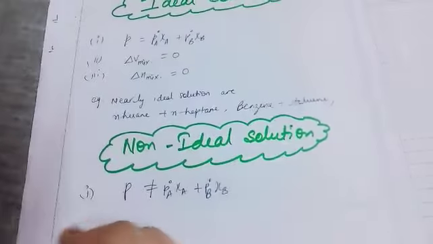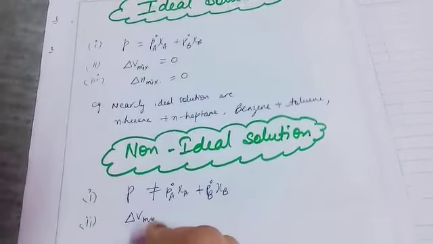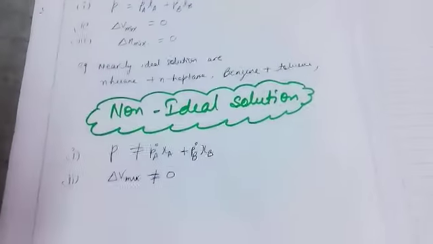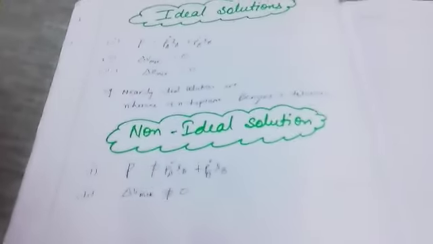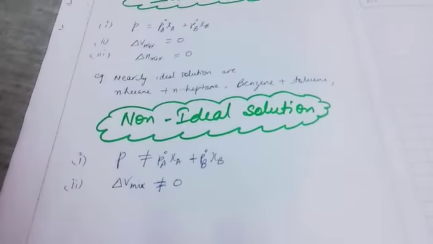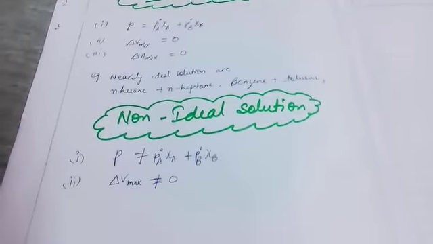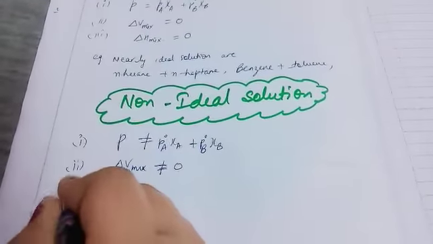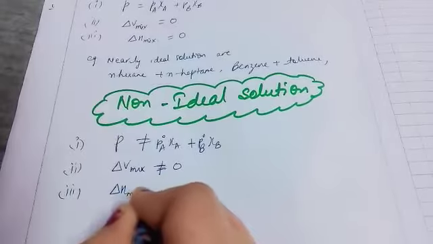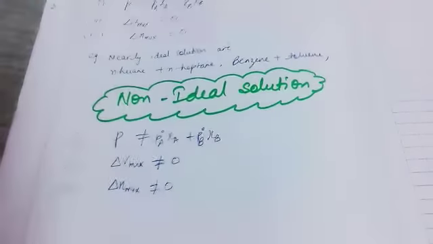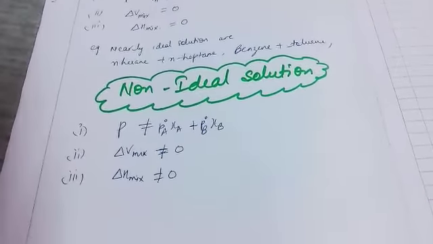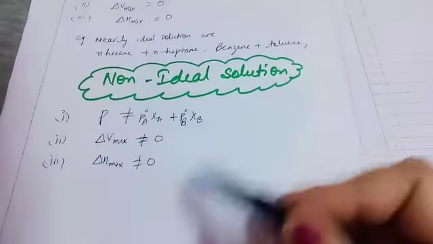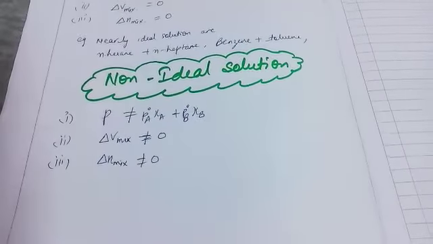The second thing is that delta V mixing is equal to 0 in an ideal solution, but in a non-ideal solution it is not equal to 0. If delta V is not equal to 0, the value is either positive or negative. Next, delta H mixing is also not equal to 0. So these are non-ideal solutions, those which do not obey Raoult's law.